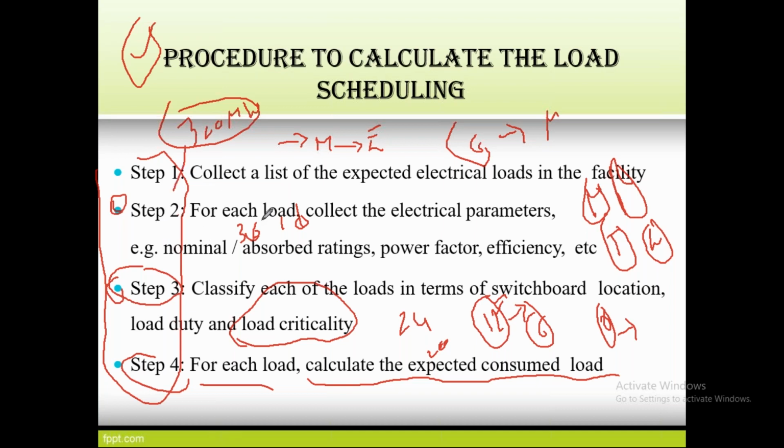The first one is to collect the list of expected loads. Second, what is the maximum demand from the load, and what are the ratings used in the load parameters. Third, how the load requirement varies based on the time periods. And step 4 is how much power is required per particular load. So these are the four steps involved in the scheduling. Now we'll go for the next one.